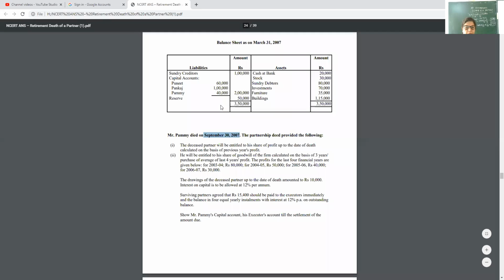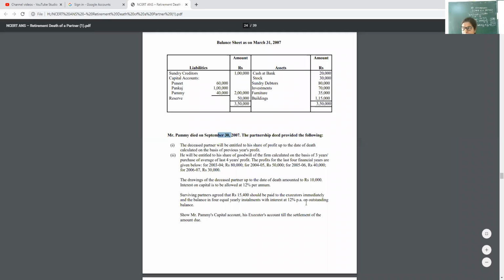Why? From 1st April to 30th September. Then we will calculate profit on the basis of the previous year, and the previous year's profit is 30,000. Then next, IOC at the rate of 12%. His capital is this, and on that 12% for 6 months.